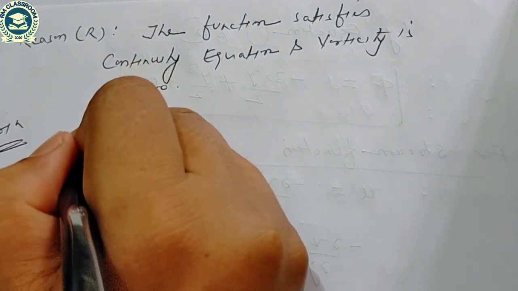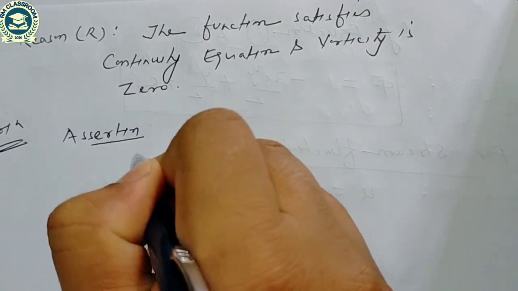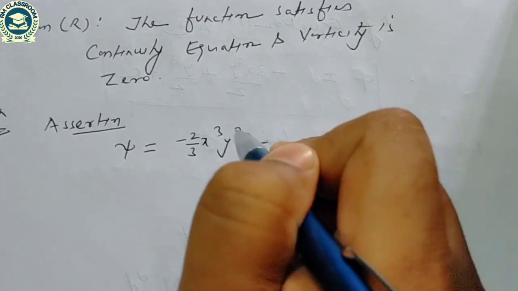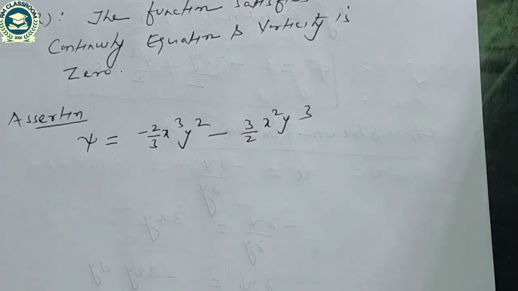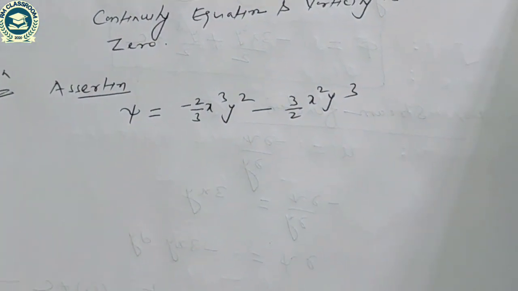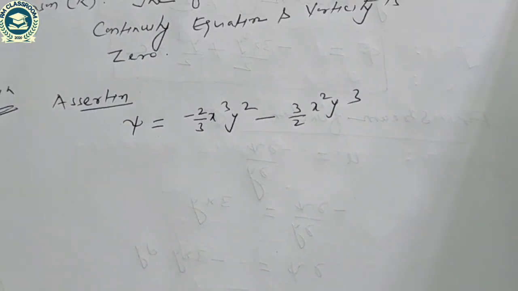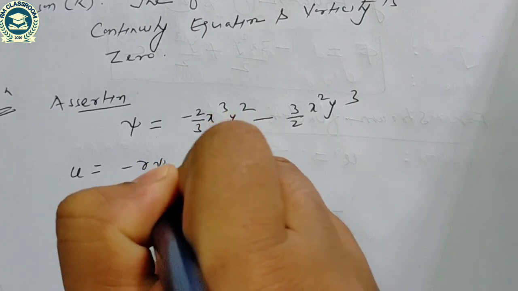Assertion is given. Stream function is equal to minus 2/3 of x cube y square minus 3 by 2 x square y cube. And assertion: for the given stream function, two-dimensional rotational flow field. So rotational flow field represents, firstly I have to check the rotational velocity in any direction, and it should not be equal to 0. So we know that u is equal to minus del psi by del y.